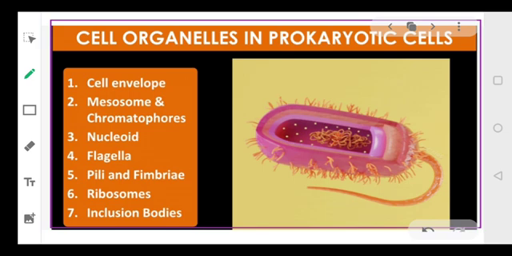Okay. Now let's come to the various components or the cell organelles which are present in the prokaryotic cells. So a prokaryotic cell basically contains a cell envelope. Second, they have a mesosome and the chromatophores, a nucleoid. Nucleoid means a primitive nucleus. Okay. Flagella, pili and fimbriae, ribosomes and inclusion bodies.